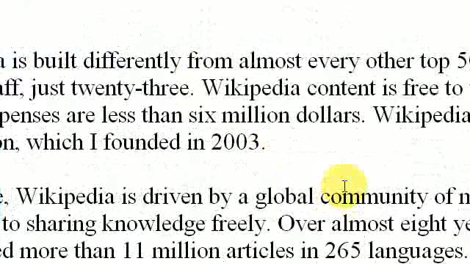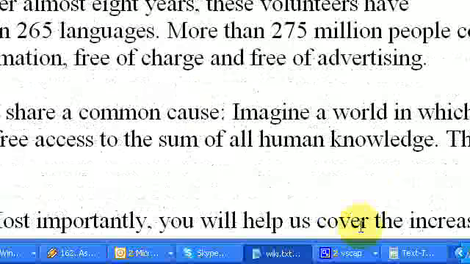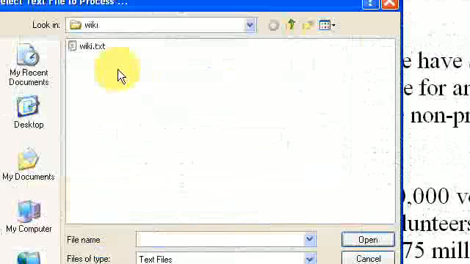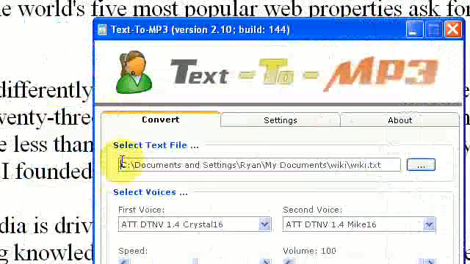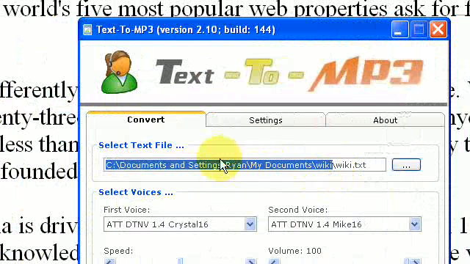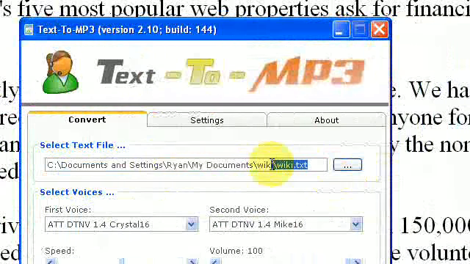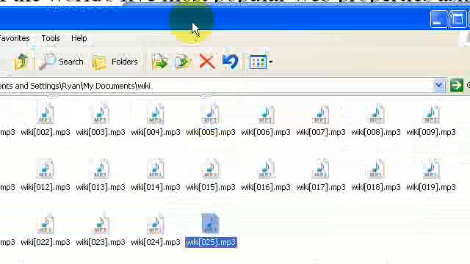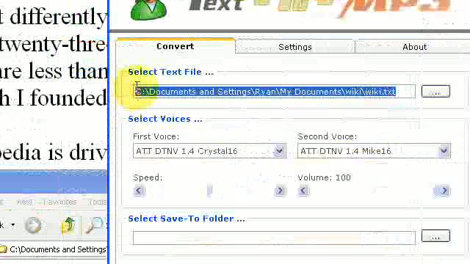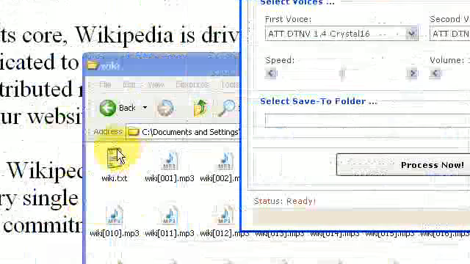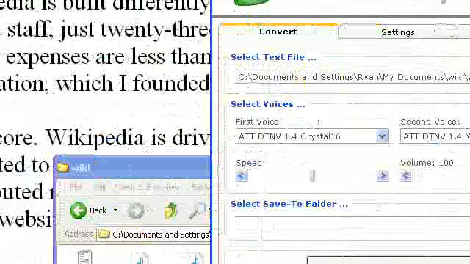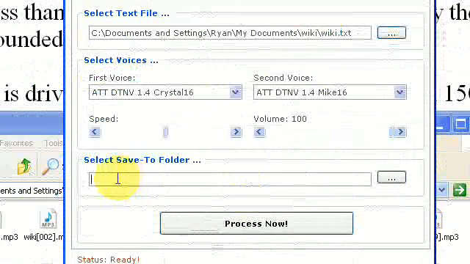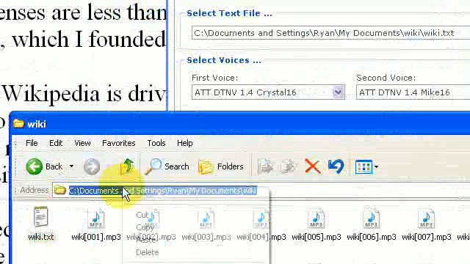Now what we're going to do is go to the program and open up this text file. You can directly paste the folder name or the whole file name right in here, or even better, if we click on the folder, we can just drag. So if I blank this out, this is a good feature. You can just drag the file right in there, and it'll put it right in there. And then for the save folder, I'm going to save it in the exact same folder.